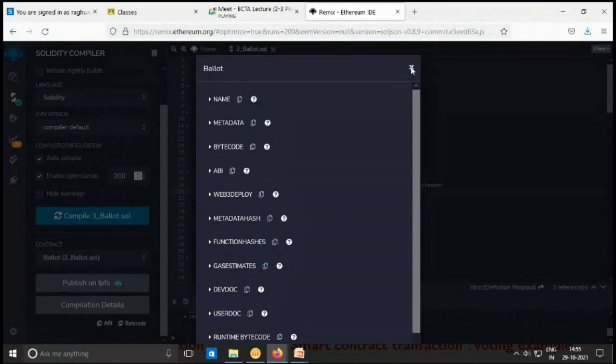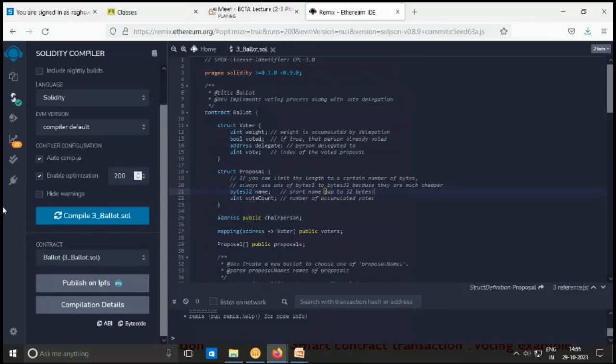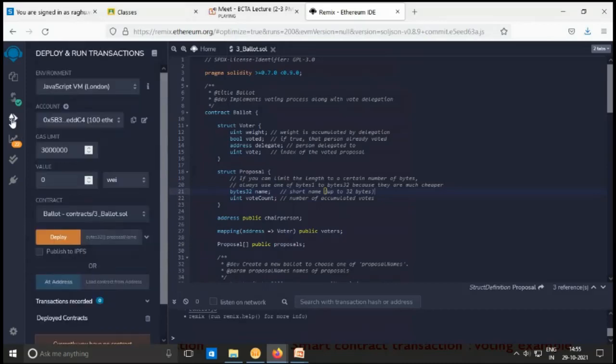This is the beauty of Remix IDE, where you can write this contract and deploy it. And here is a symbol called the Ethereum symbol. You can click here. Here it will be provided: deploy and run transactions. Now to deploy, first of all, you need to mention the gas limit. By default, the gas limit is some 3 lakh gas points.